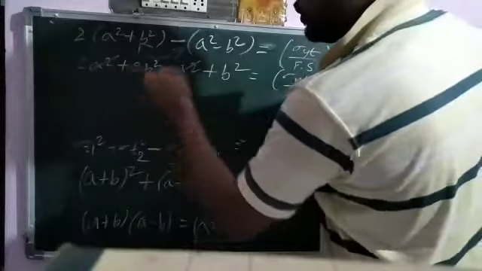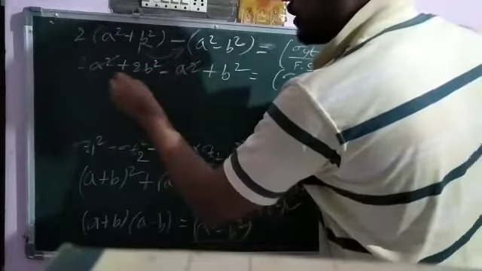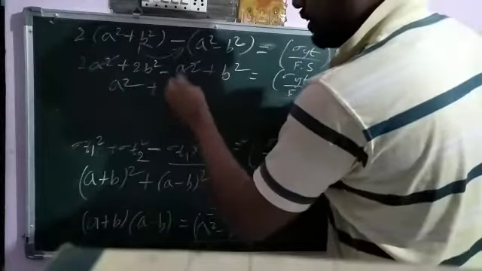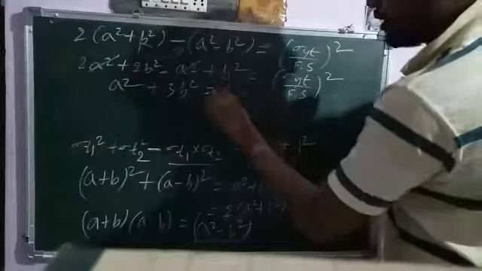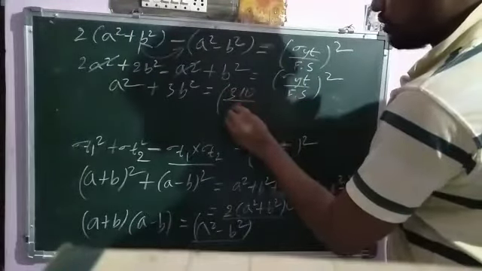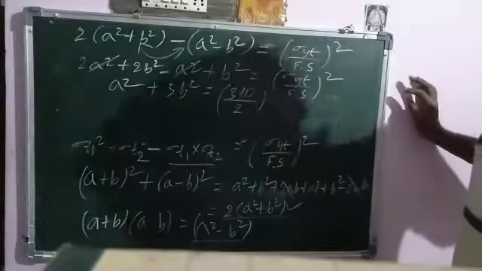So A square, okay, 1 A square is cancelled. 2A square minus A square means A square. So 2B square plus B square, 3B square is equal to sigma yt by sigma yt, we can write the direct value, 310 is given. So factor of safety, how much? 2, I think.